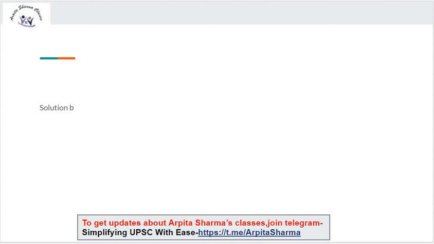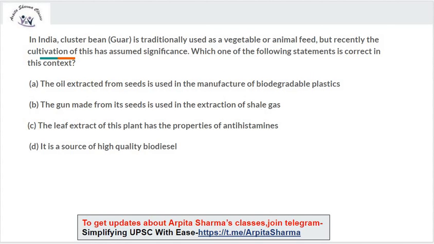The correct answer is B. The gum made from its seeds is used in the extraction of shale gas.